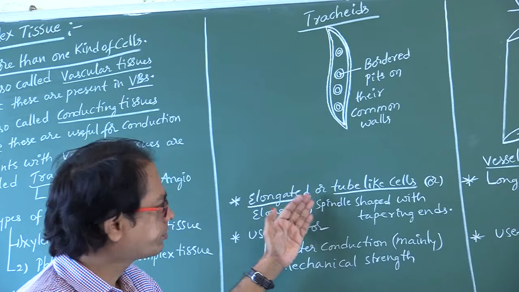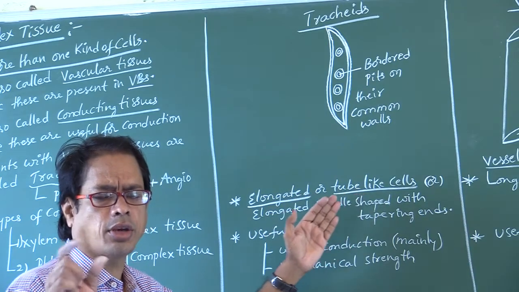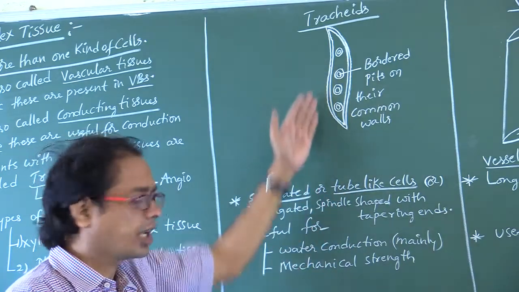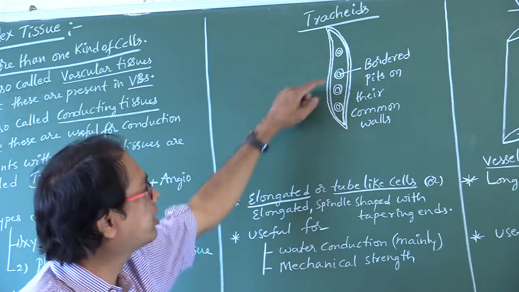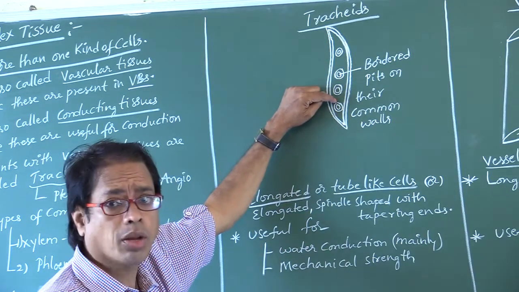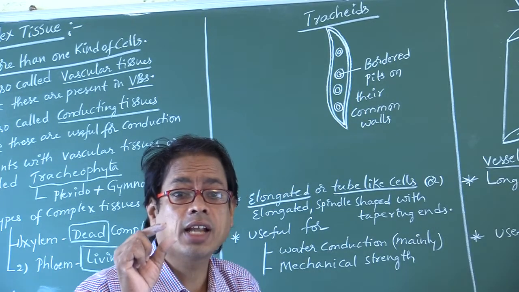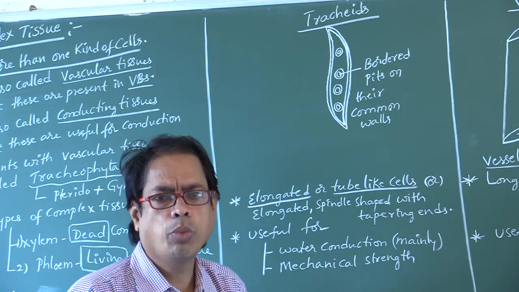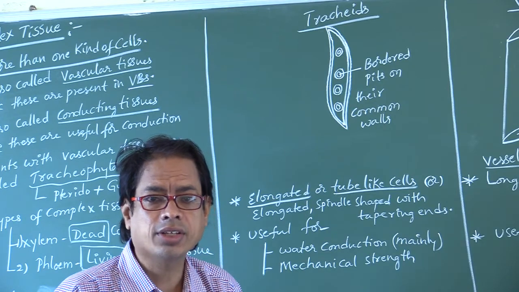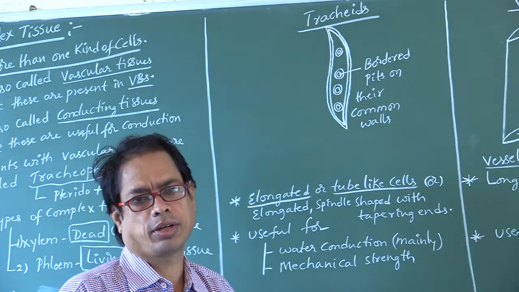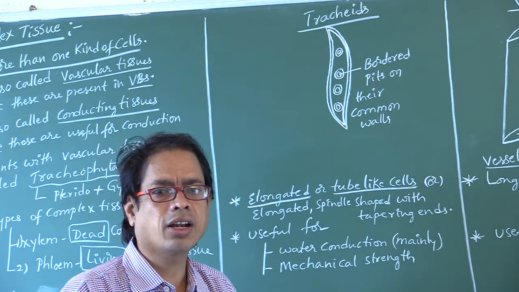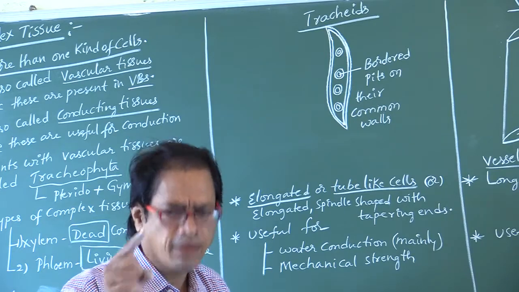This is the point related to both tracheids and xylem fibers. But here the lumen is somewhat more in tracheids. In xylem fibers, an obliterated central lumen is present. Obliterated means narrow central lumen.